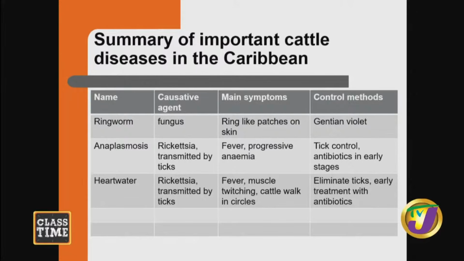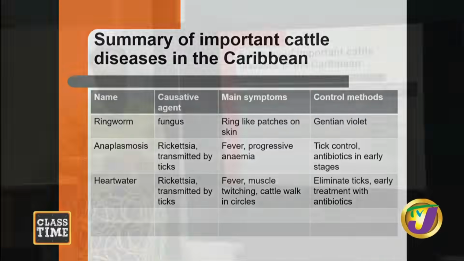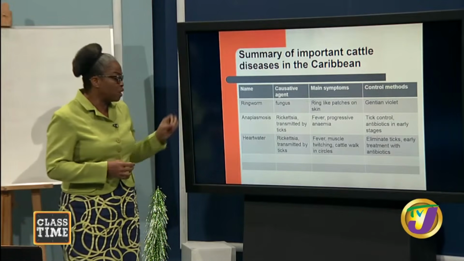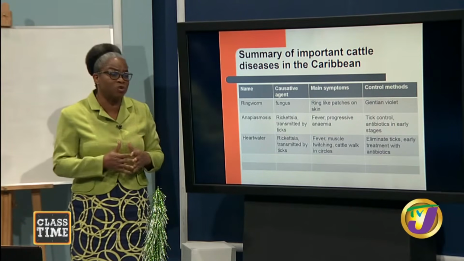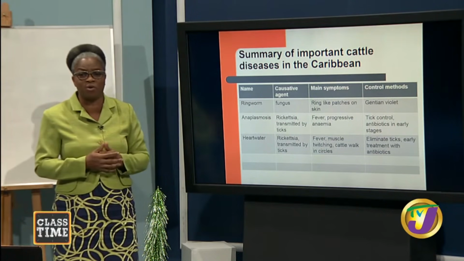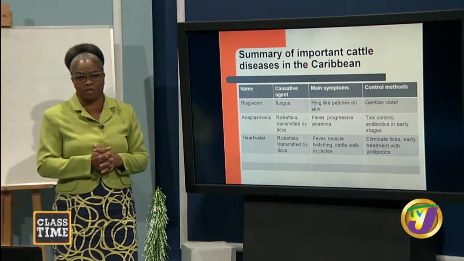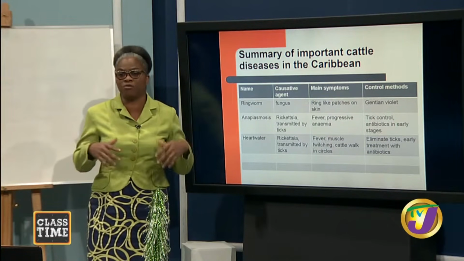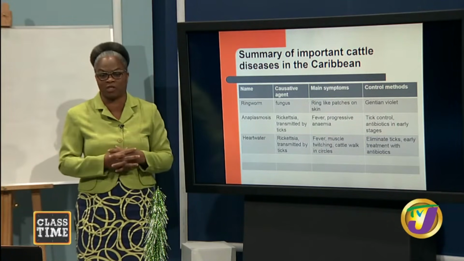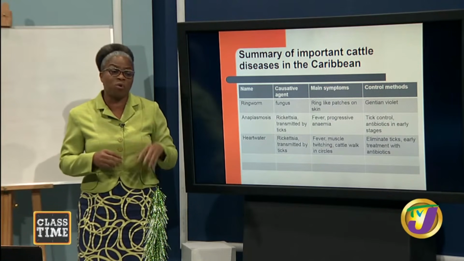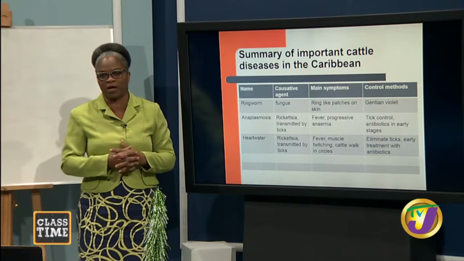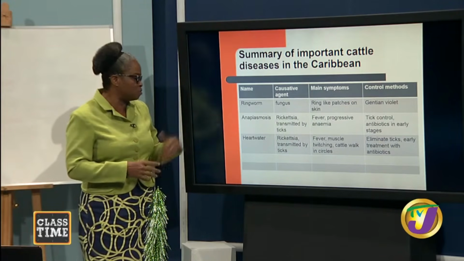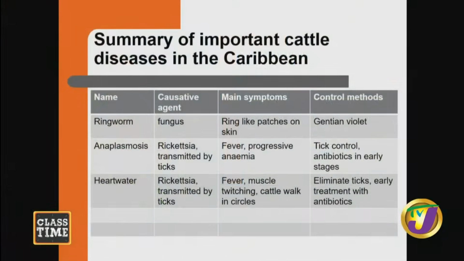So when we talk about tick control, we could either spray the animals or pass them through a dip. Now, once the animal comes down with the tick fever, you have to be very, very careful because the animal is losing blood. They are going to become very weak, and it's going to affect their productivity. And you know that in Jamaica, once you're raising cattle out there, if you're going to those pastures, you're going to be seeing ticks. But we want to ensure that your animals are always protected at all times so that they'll never develop this condition called anaplasmosis.